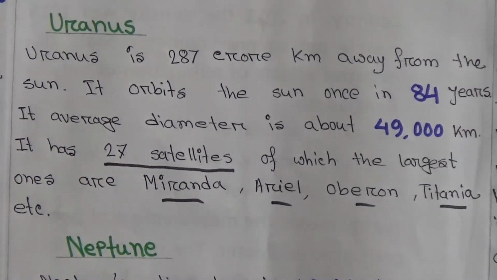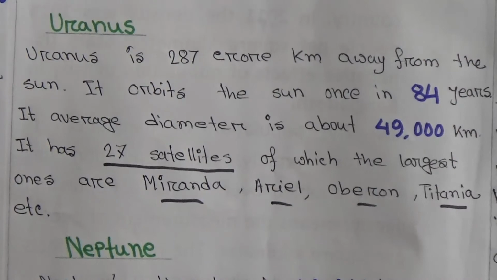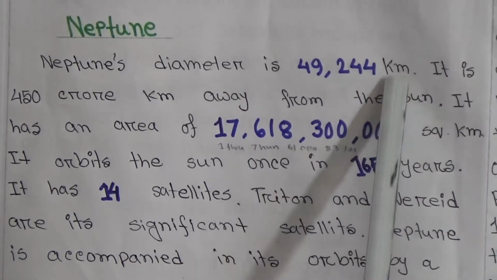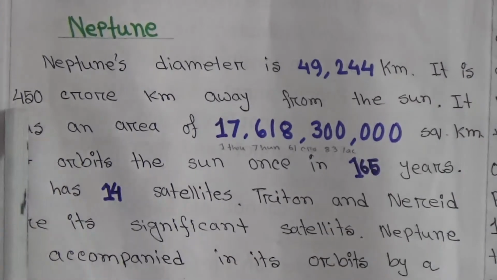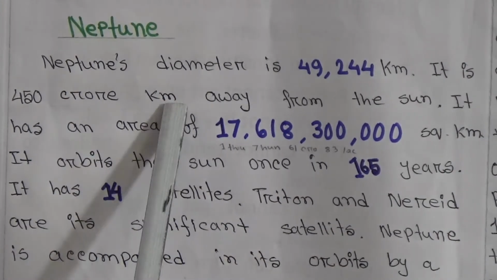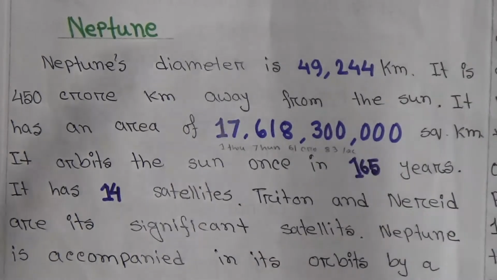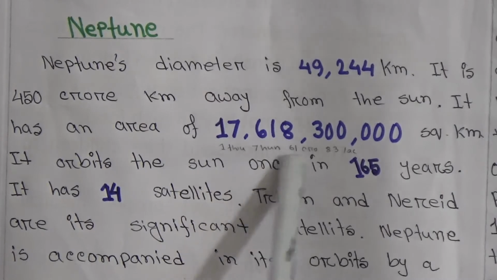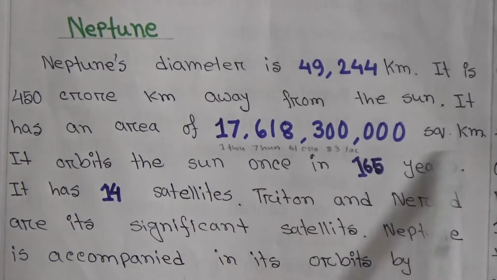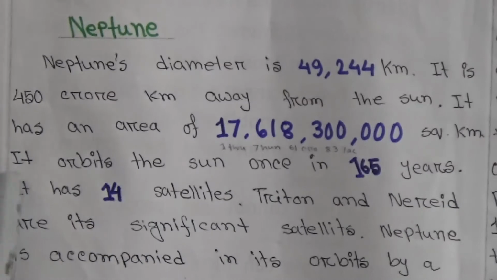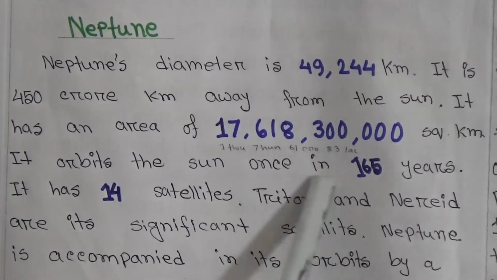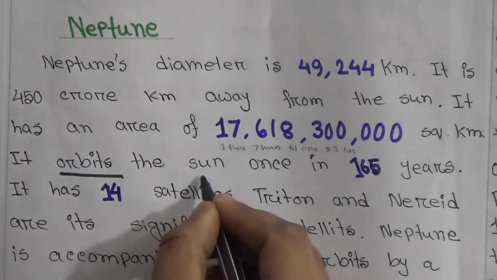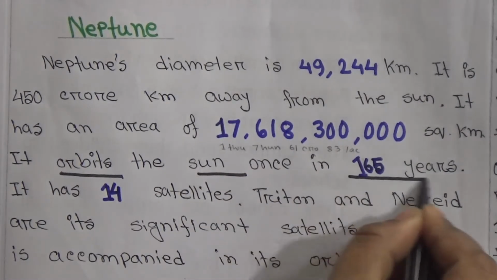Then Neptune. Neptune's diameter is 49,244 kilometers. It is 450 crore kilometers away from the Sun. It has an area of 1,761 crore 83 lakh square kilometers. It orbits the Sun once in 165 years.